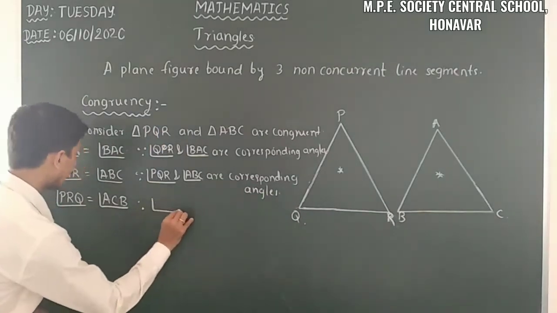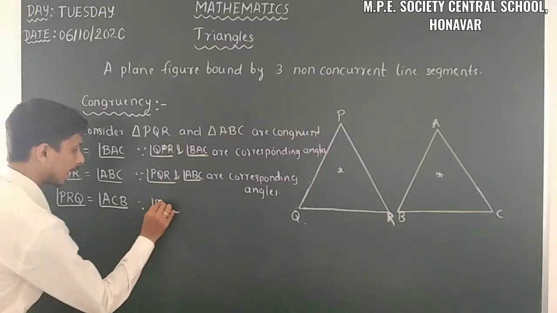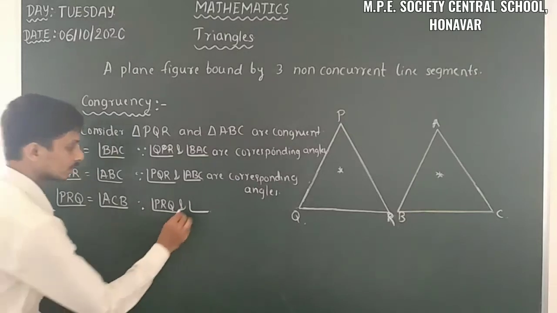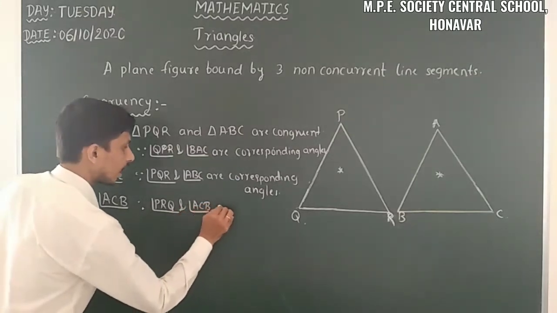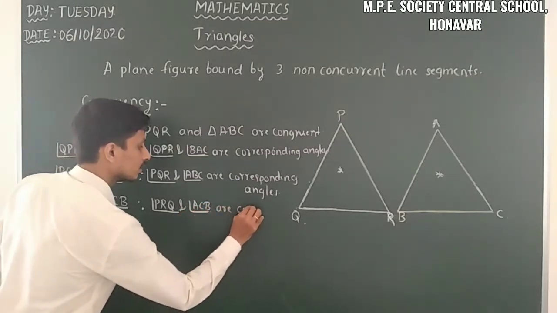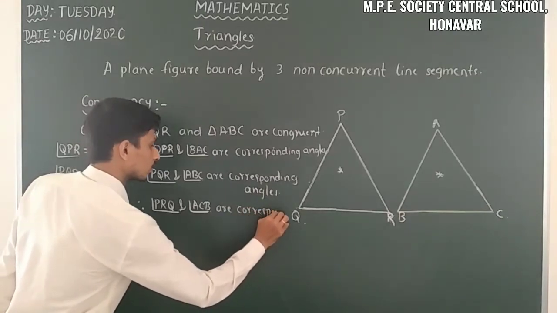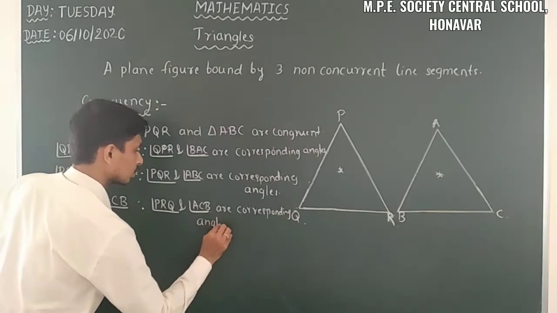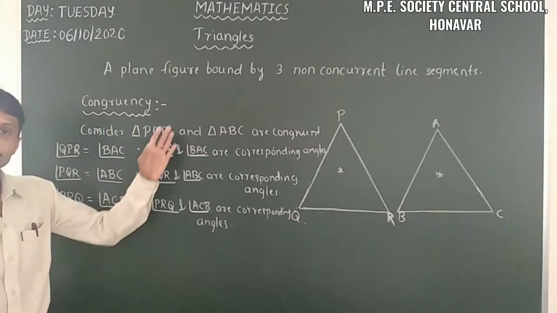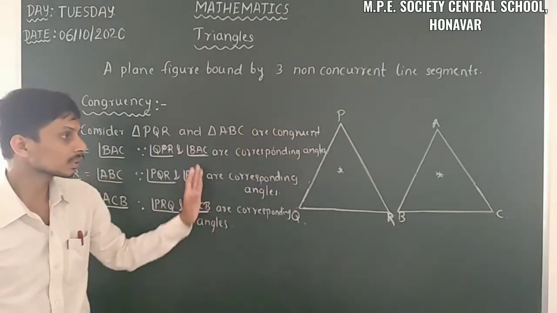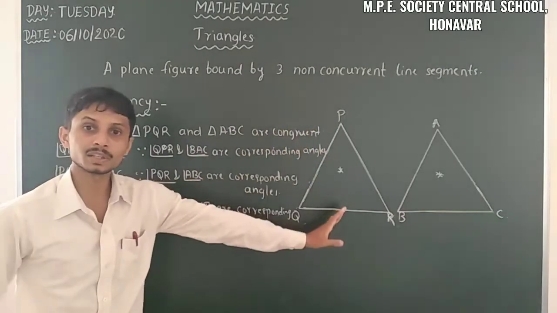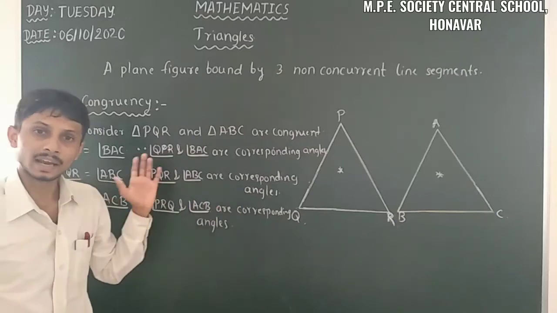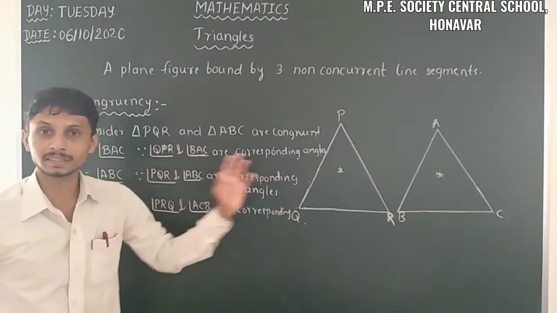That means angle PRQ and angle ACB are corresponding angles. So all the corresponding angles of triangle PQR and triangle ABC are one and the same, having equal measures.